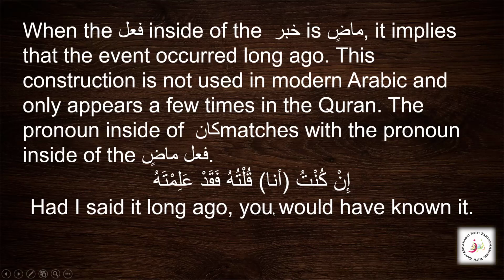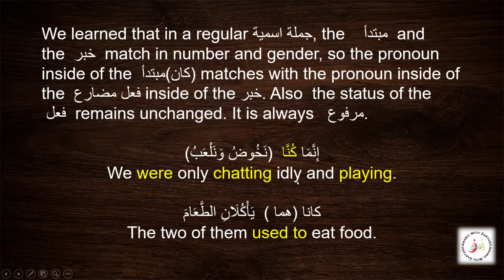So you see the genders also match. And also here kunna nakhudu, again we have the nahnu, the gender matching here, and this noon is showing us that this is fi'l mudari.